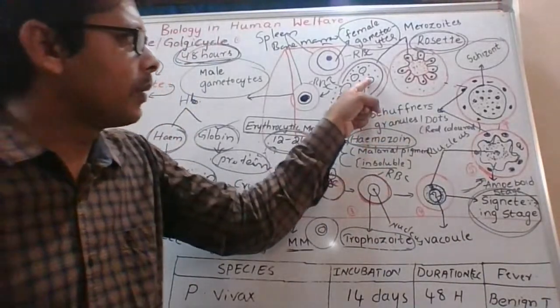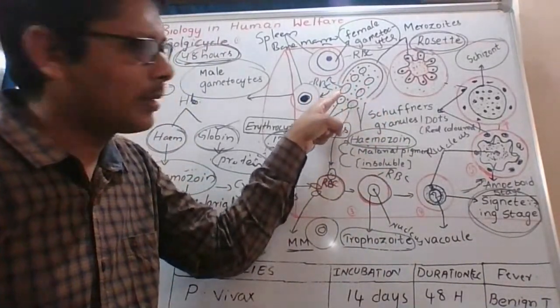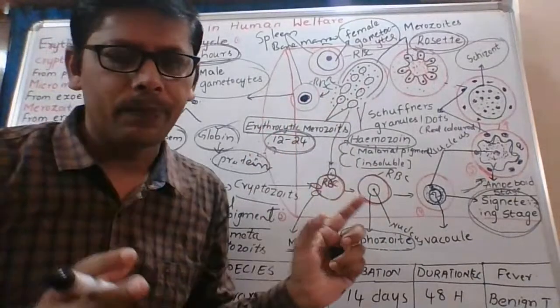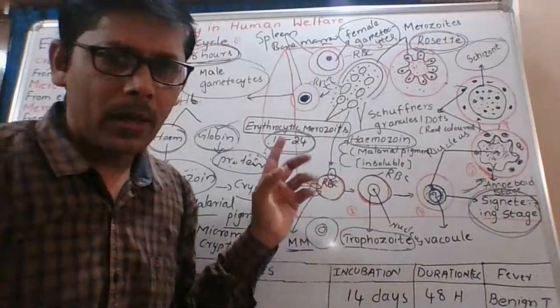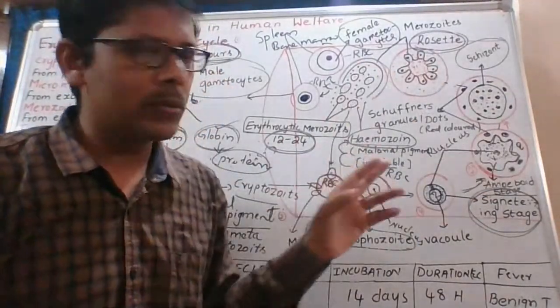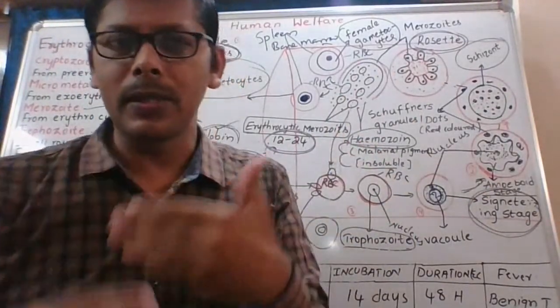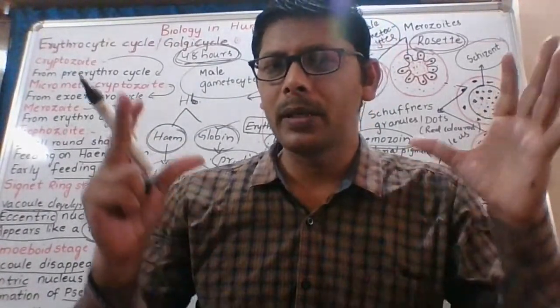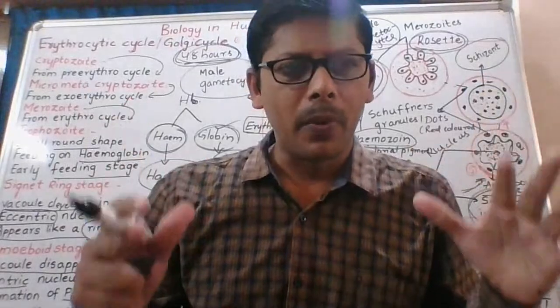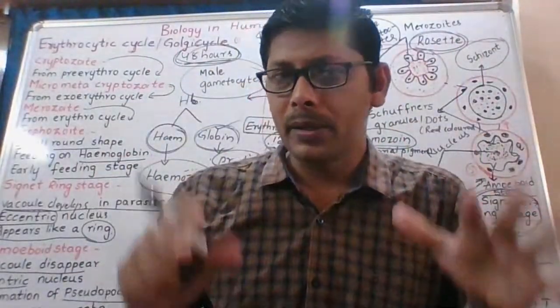Okay, these are called merozoites, the ones drawn in black color. The merozoites enter into RBCs and start another erythrocytic cycle. After a number of erythrocytic cycles, the RBC number in our body decreases greatly.